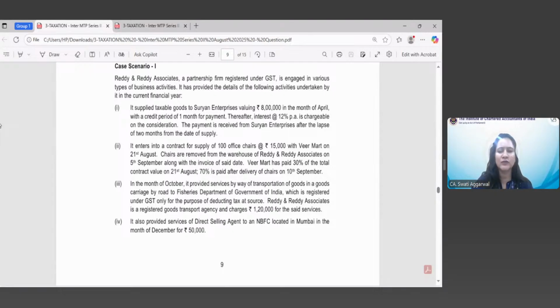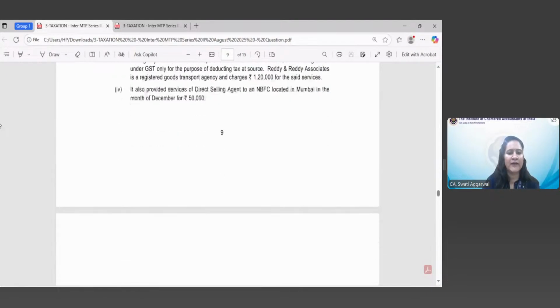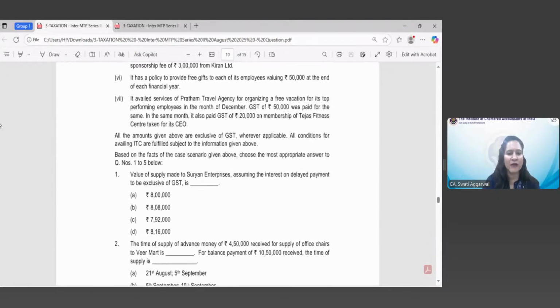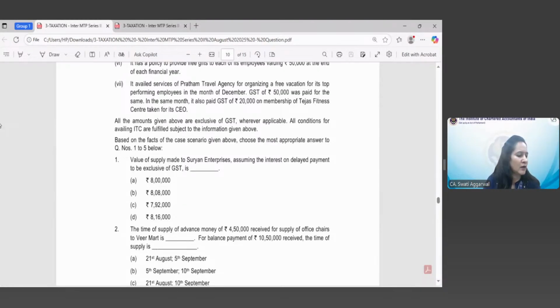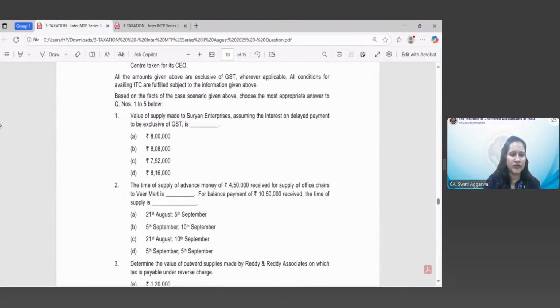So interest comes to rupees 8,000. So the value of supply made to Suryan Enterprises, assuming the interest on delayed payment to be exclusive of GST, is rupees 8 lakh plus 8,000. So the correct answer is option B, rupees 8 lakh 8,000. Now let's move to the next question.